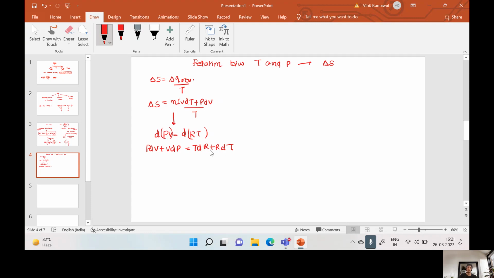Since R is a universal gas constant, the change in R comes out to be 0. So we can write PdV is equal to RdT minus VdP. Putting this PdV in that equation, we get nCV plus R into dT divided by T minus VdP divided by T.